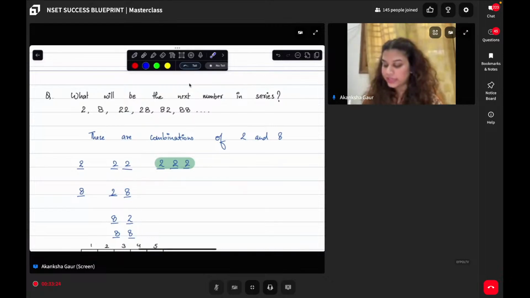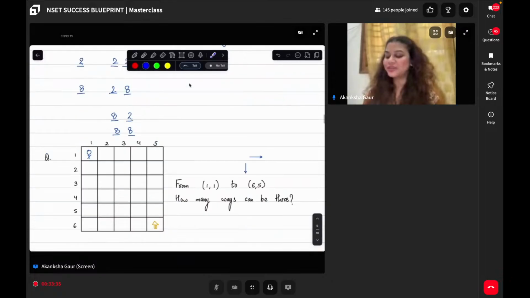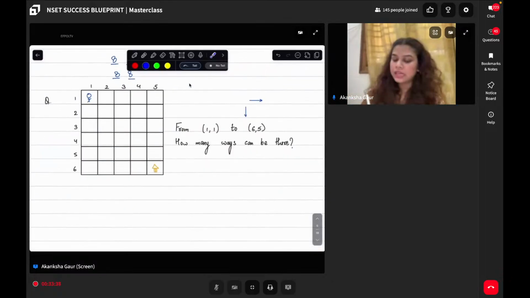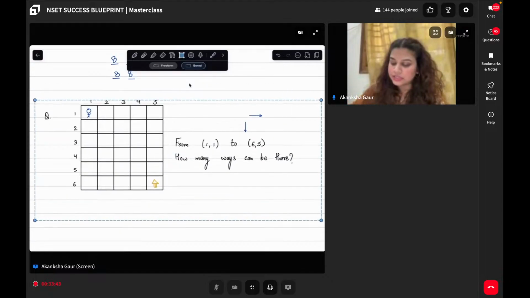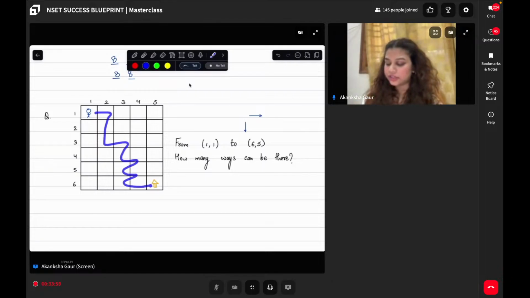Now when I come to next, I can see that what was the first series? 2. Here it was 2, 2. So the 3-digit series should also have 222 in it. Okay, very good. Now, moving on. This is the board given to you or the maze given to you, and there is this person standing in block 1, 1. Now from this 1, 1 block, I have to reach the block 6, 7. Does this make sense? Yeah. So I can travel and reach home at 6, 7.